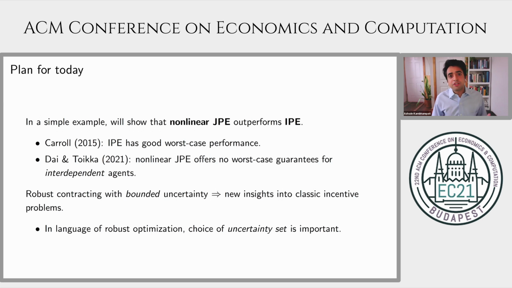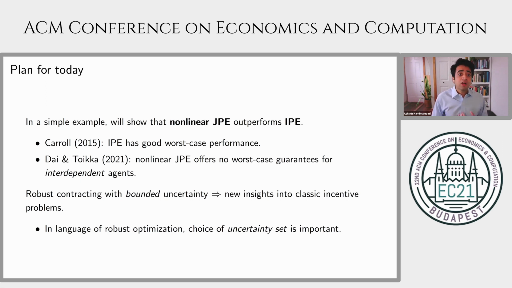My goal in this talk is modest, so I'm only going to show you today, via a simple example, why nonlinear joint performance evaluation outperforms a contract you might expect to do well, independent performance evaluation. This is useful not only in contrast to the Holmstrom benchmark, which I described earlier, but also in contrast to a recent literature in robust contracting.